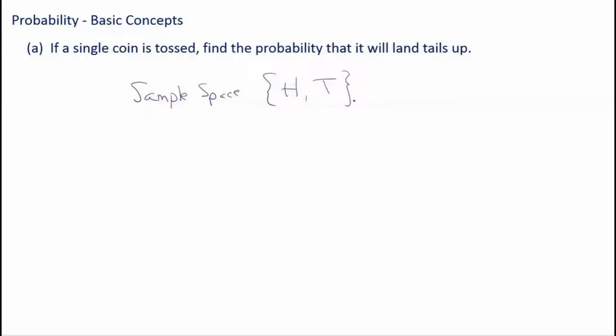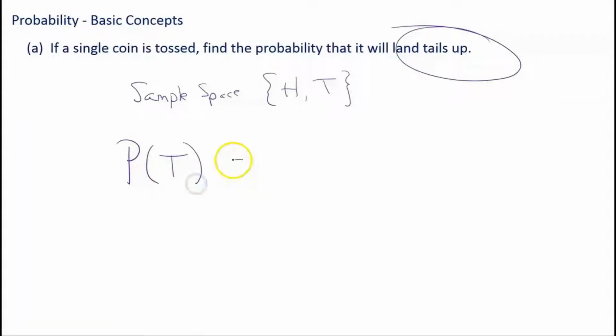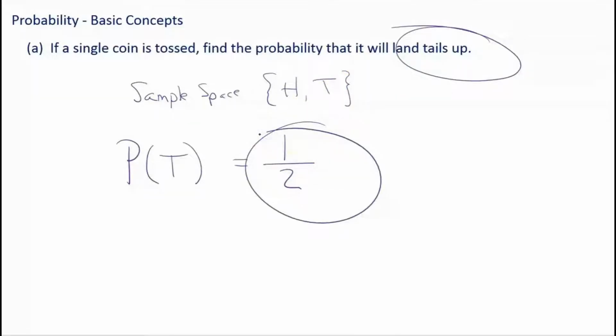So, you could say the probability that it will land, we're looking for tails up, the probability that it will land on tails is 1 chance out of 2 options, right? There are 2 possibilities, and tails is one of them. So it is a 1/2 probability that the coin will land tails up. You could also say that's a 50% probability. Why? Because 1/2 is 50%.